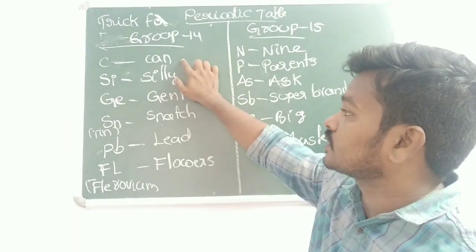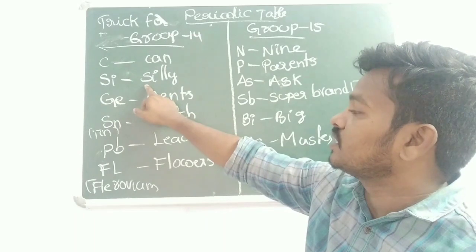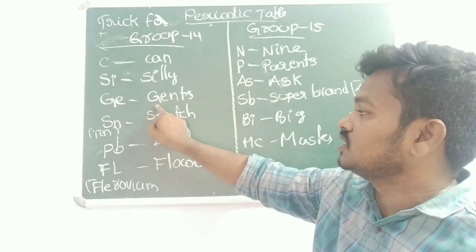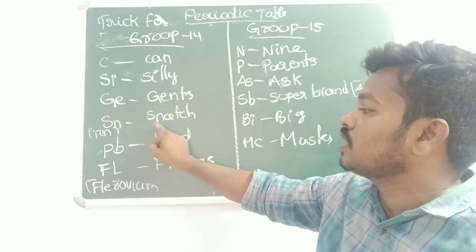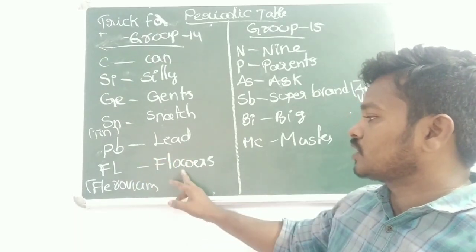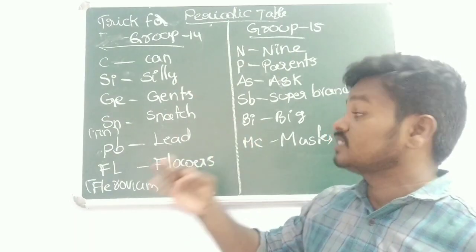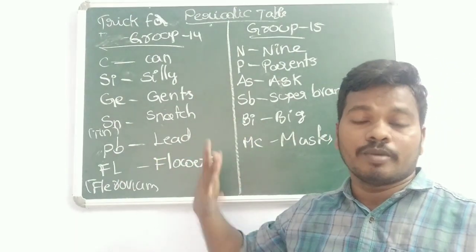See here, Can, C stands for carbon; Silly, Si stands for silicon; Gents, Ge stands for germanium; Snatch stands for tin; Lead stands for plumbum; Flowers stands for flerovium. So this is for group 14. Can silly gents snatch lead flowers? No need to remember the whole.